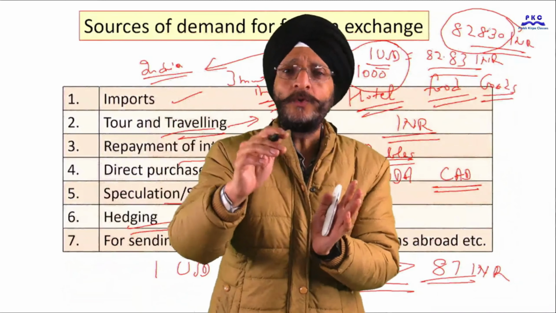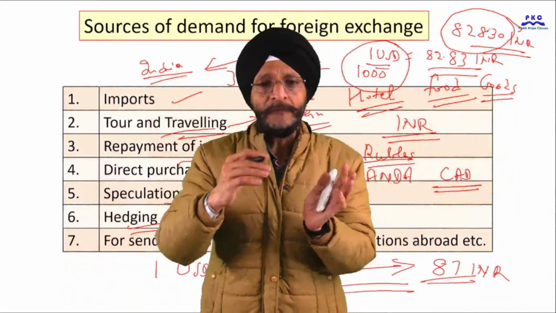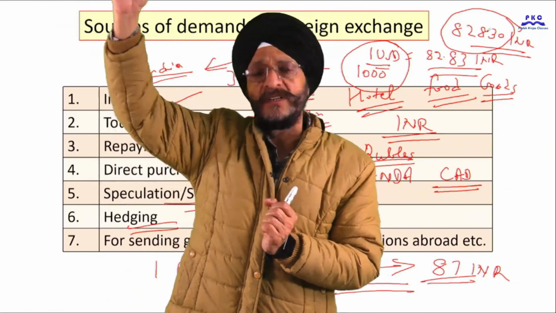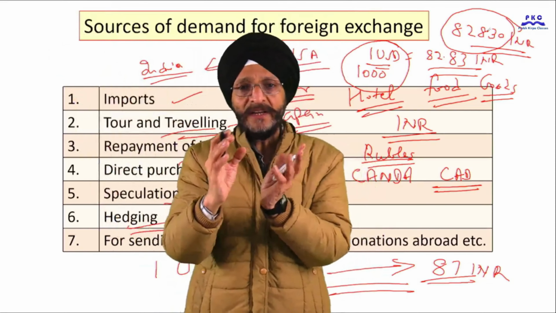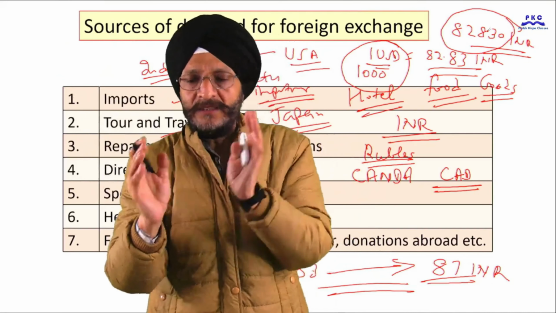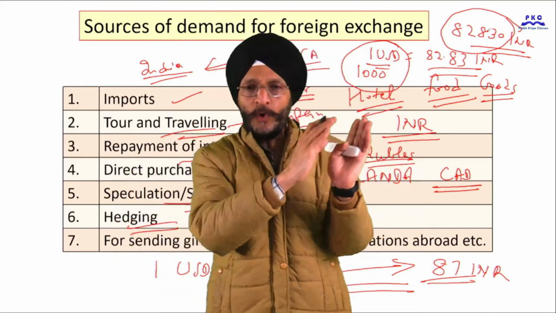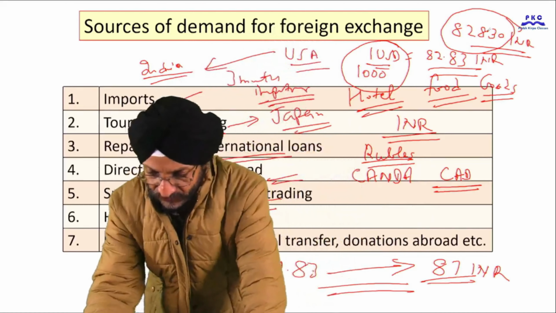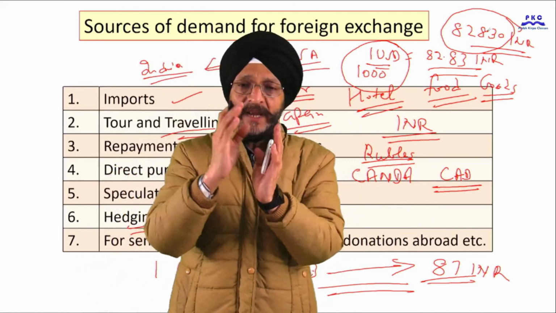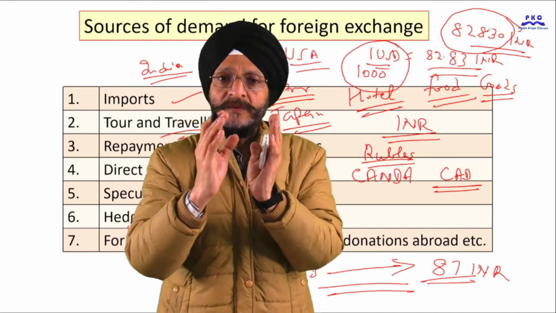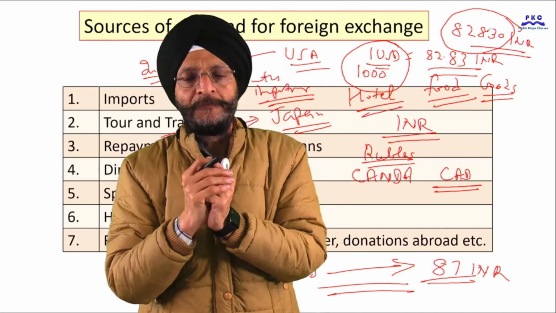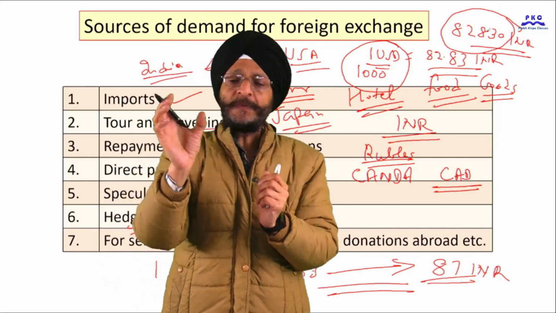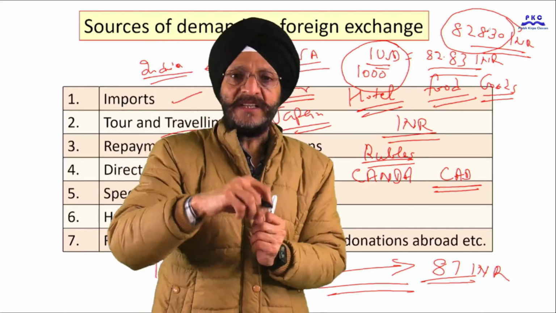He will not enter into a spot market transaction. Here he requires US dollars sometime in future, after 3 months. So he will enter into a forward market transaction. We have already discussed spot market and forward market transactions in one of our earlier courses. So he may enter into a forward market contract, where the exchange price is determined at present.